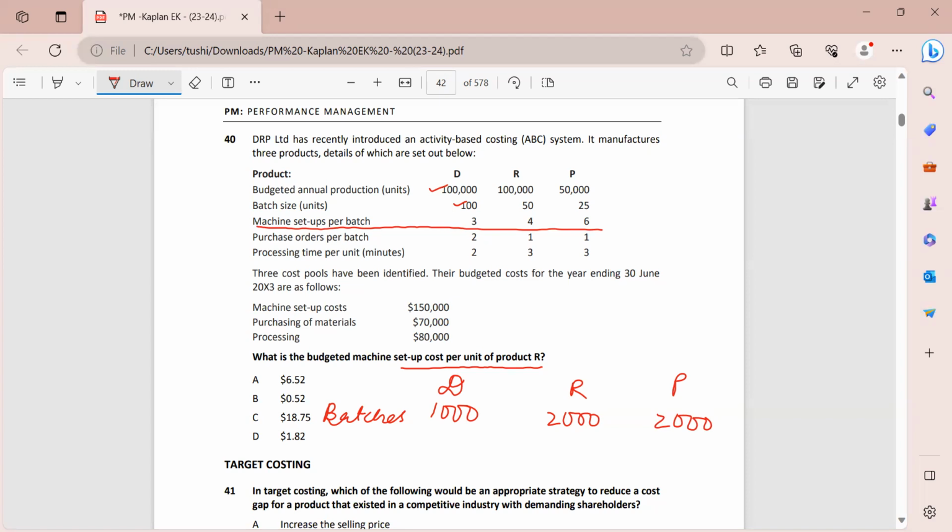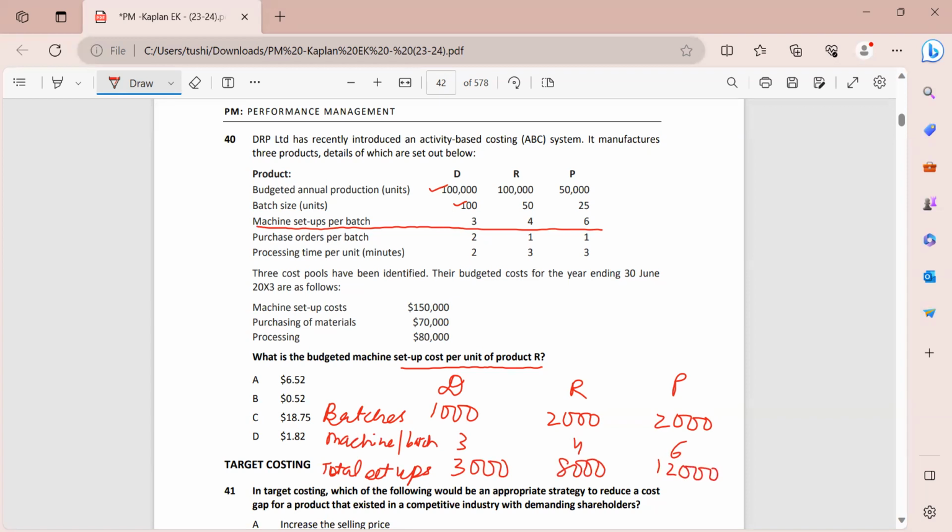Now machine setup per batch. We are needing 3, 4 and 6. So total setups that we need is 3,000, 8,000 and 12,000.